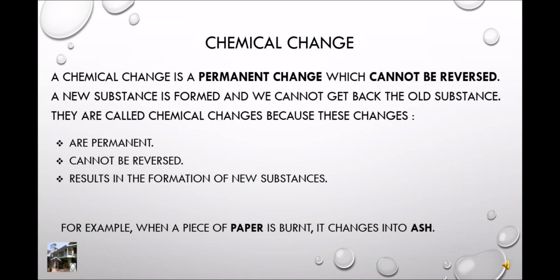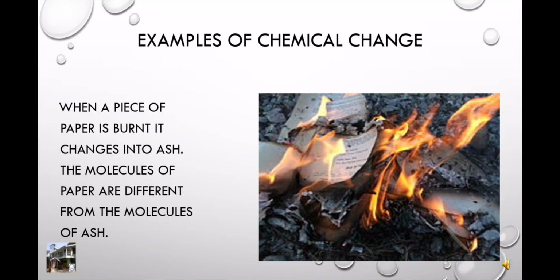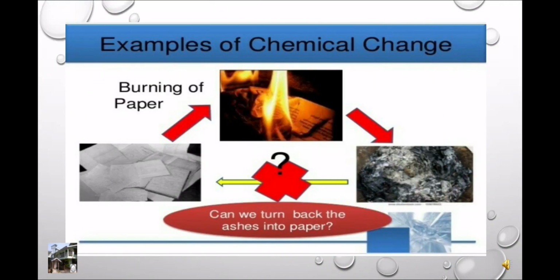Here is the example of chemical change. Children, you can see here the paper is burning. This is also, see, in the first case the paper, and second case burning of paper, third case the formation of ash. You cannot get back the paper again from the ash.